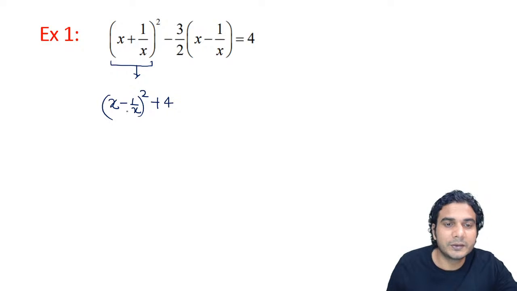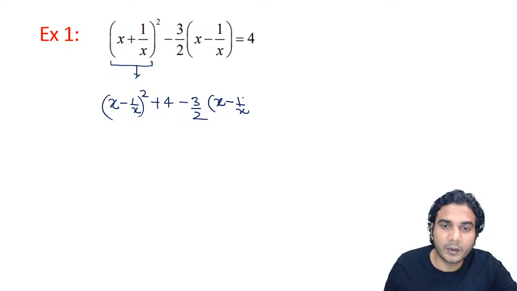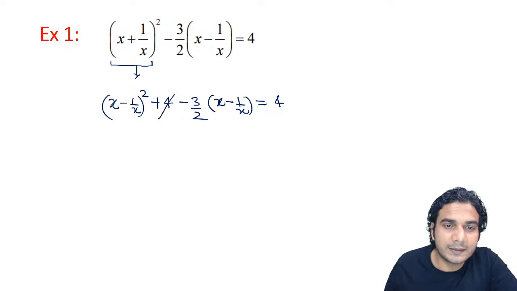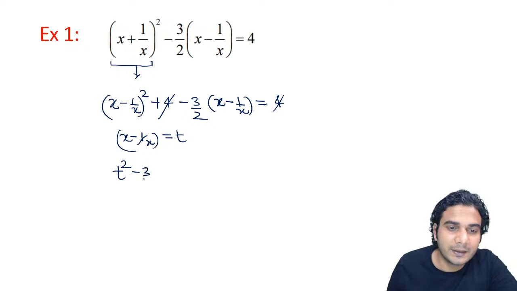So this is nothing but x minus 1 upon x the whole square plus 4, minus 3 by 2 times x minus 1 upon x is equal to 4. So this way you can change this expression. Now you can cancel this 4 and 4, so it is a very simple equation. X minus 1 upon x you can put is equal to t, so it is going to be t square minus 3 by 2 t only. It's very simple. So you get t is equal to 0 or t is equal to 3 by 2.